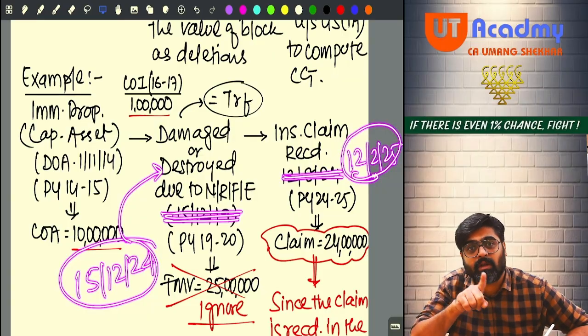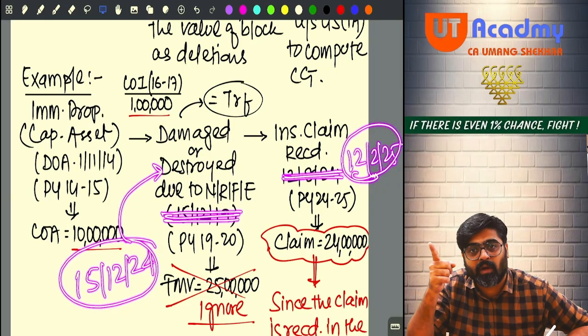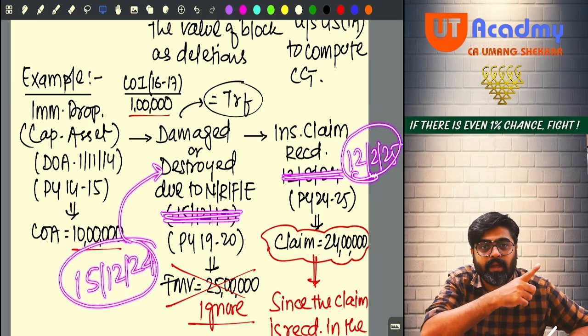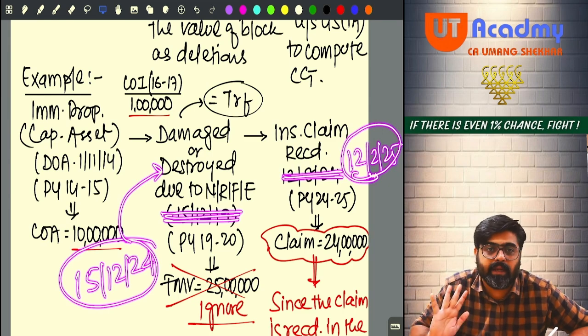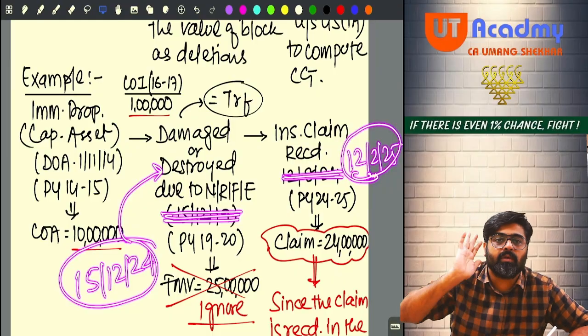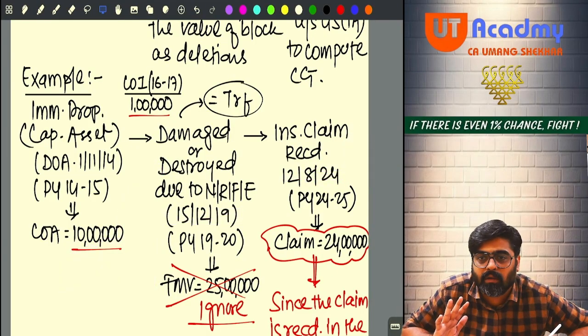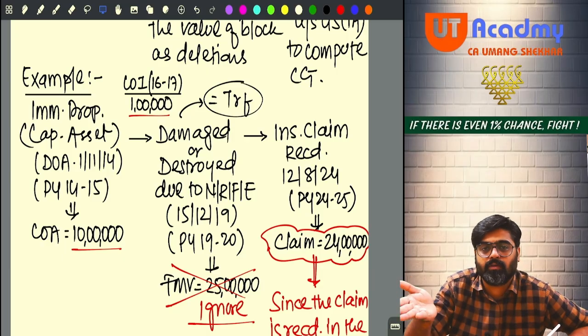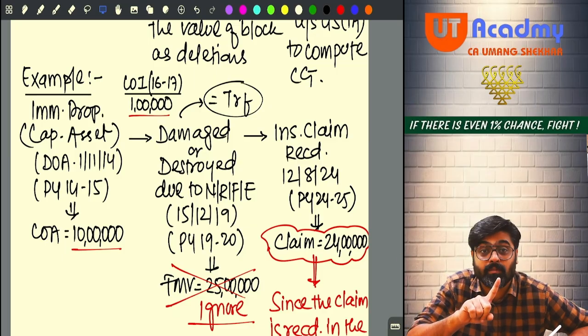Even so, your asset is a long-term capital asset because the period of holding will start from 2014-15 till 15th of December 2024. The period of holding is long-term. Yes or no? But the cost of acquisition and cost of improvement, 10 lakh and 1 lakh, will not be indexed. They will be reduced without taking any indexation. So out of 24 lakh, you will reduce 10 lakh. Out of 24 lakhs, you will reduce 1 lakh. So how much will you get? 24 lakh minus 11 lakhs, 10 lakhs cost of acquisition, 1 lakh cost of improvement. How much will you get? 13 lakhs. 13 lakhs will be your long-term capital gain.